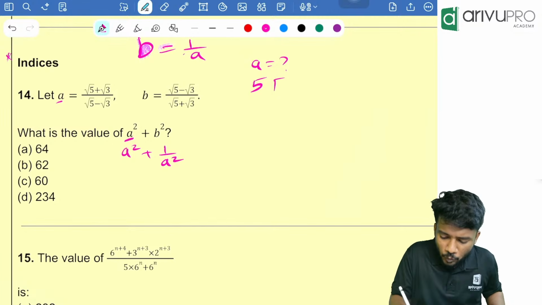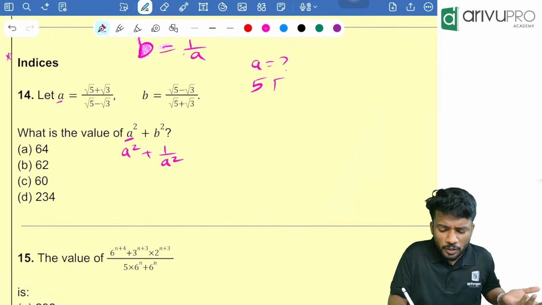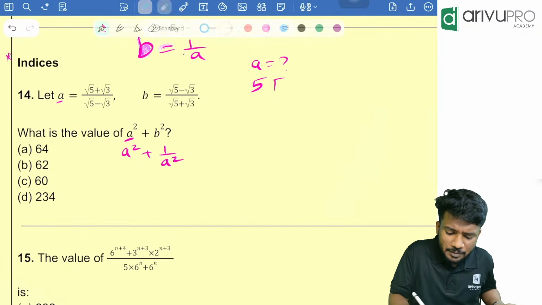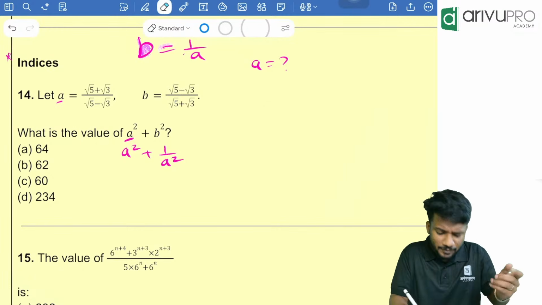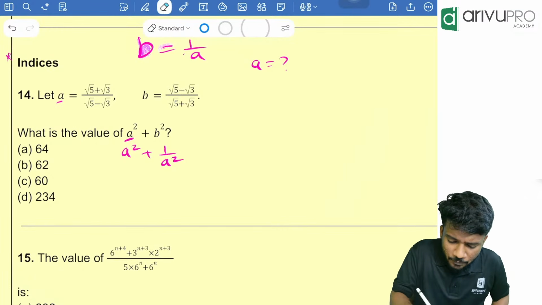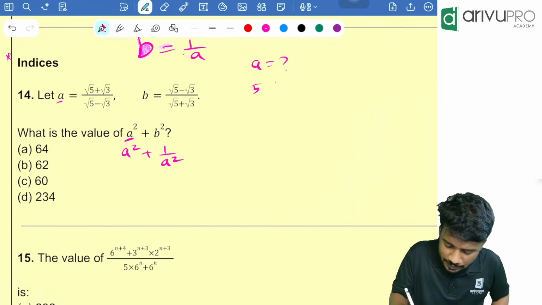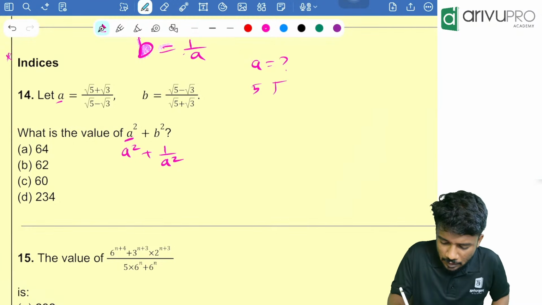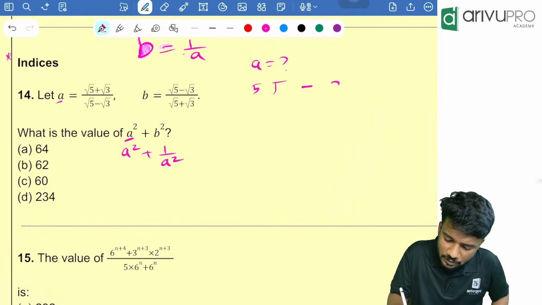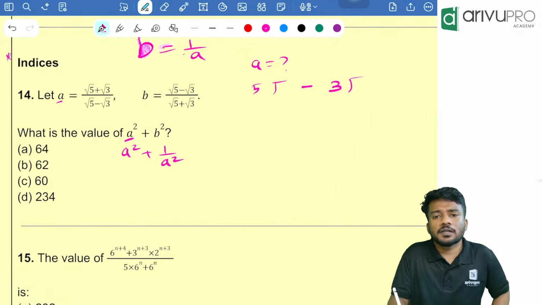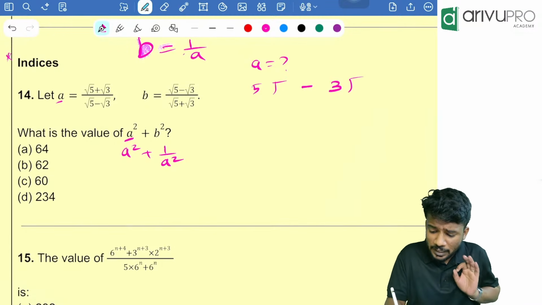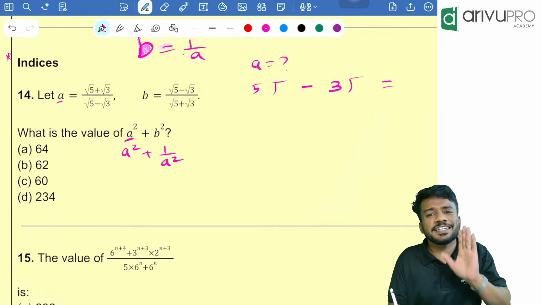Then click root. First, if you want to find the denominator, that is also fine because it makes more sense. You can directly divide. Find the denominator. Type 5, then click root, then minus, then click 3, then click root. Then when you click equal to, you are getting the denominator.